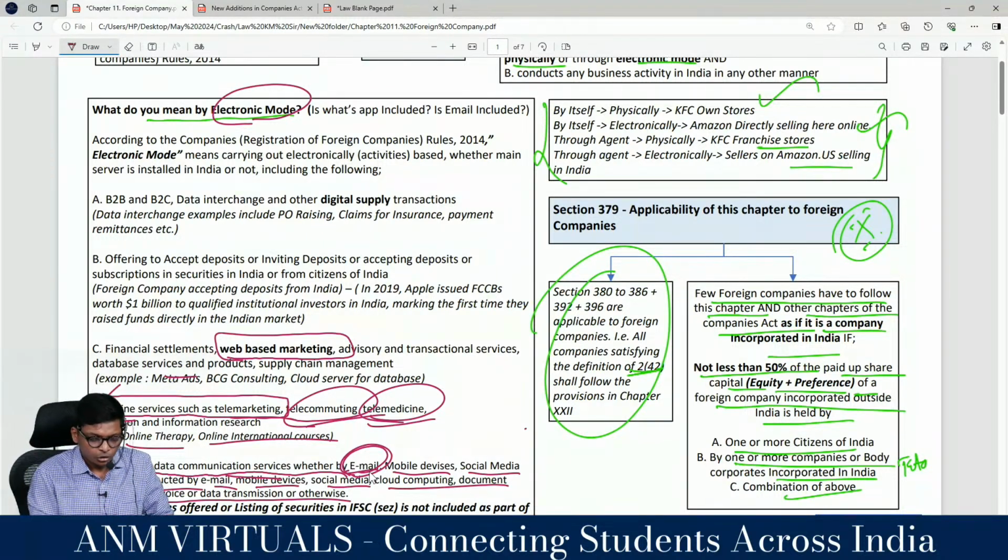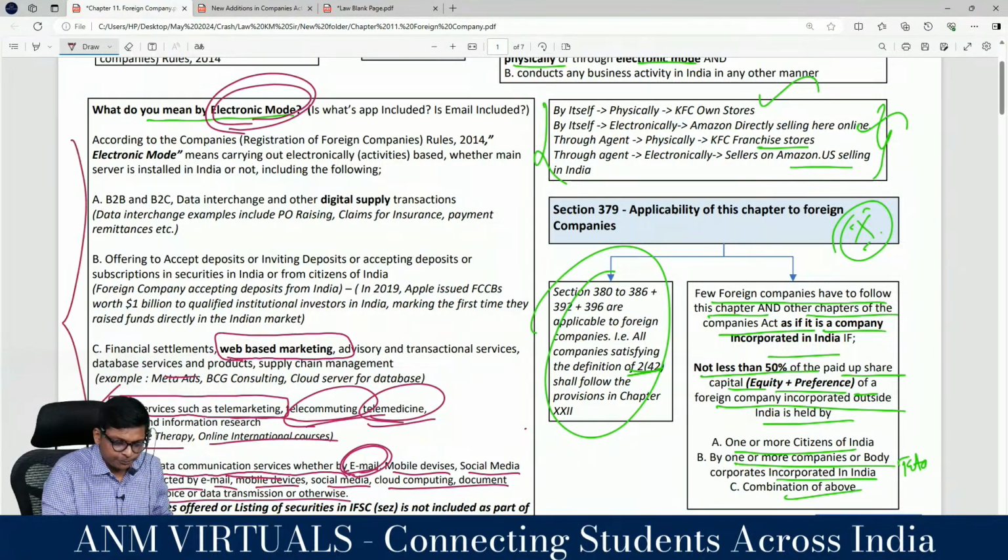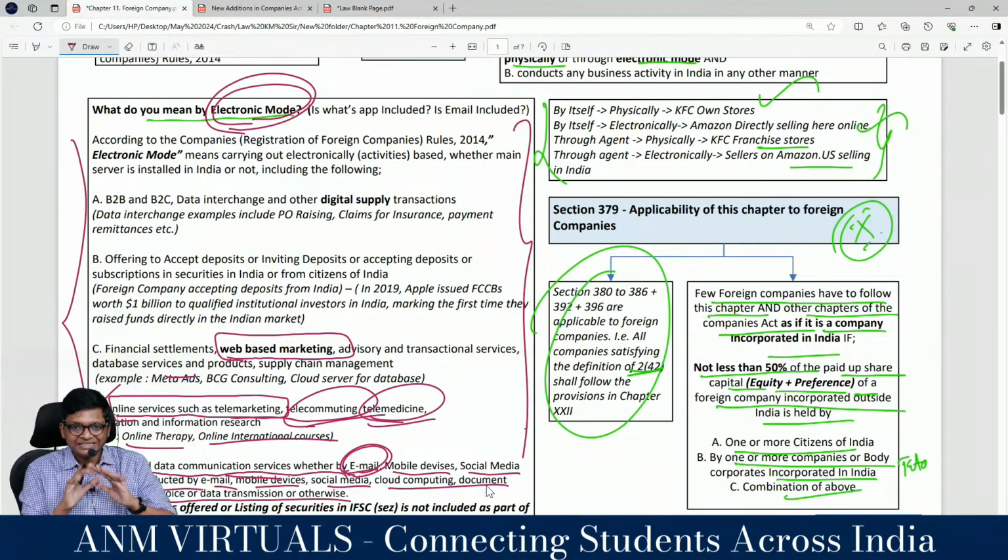Are you getting it? So all these are electronic mode. Are you getting what I am saying, guys? So these points, don't mug up. Just be aware as to what is covered in electronic mode. So quickly from reverse I am coming. Point T is data communication service: email, WhatsApp, all of that. Clear, mobile device. Point D is telecommuting, telemedicine, telemarketing, call marketing, call center, all of that.